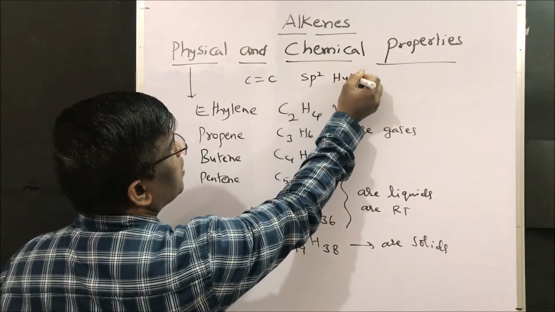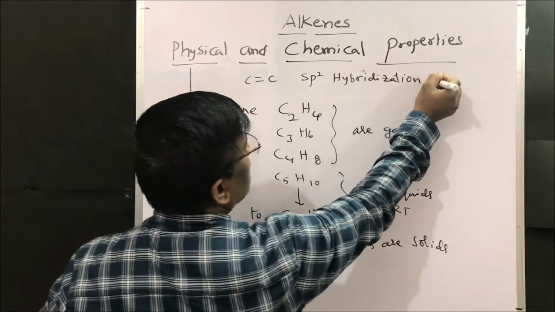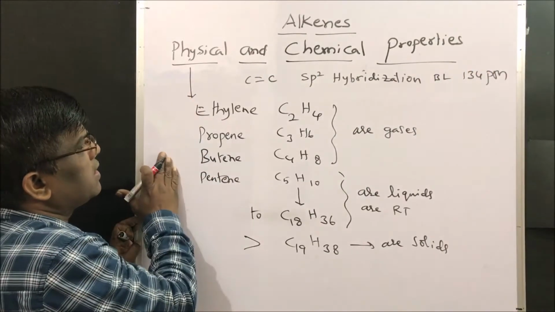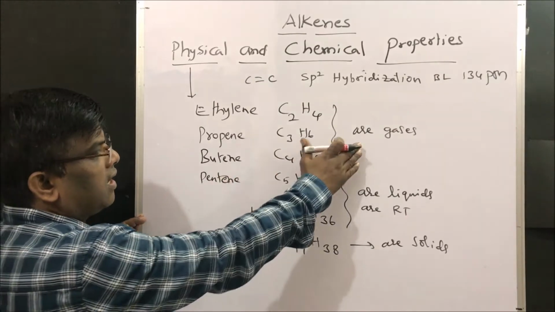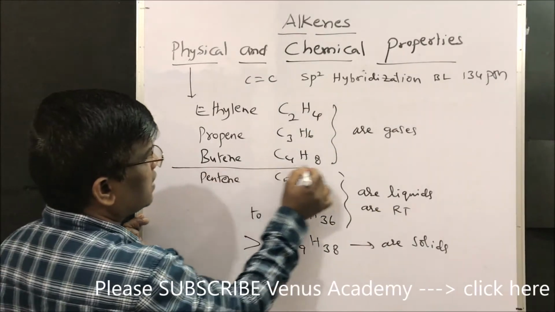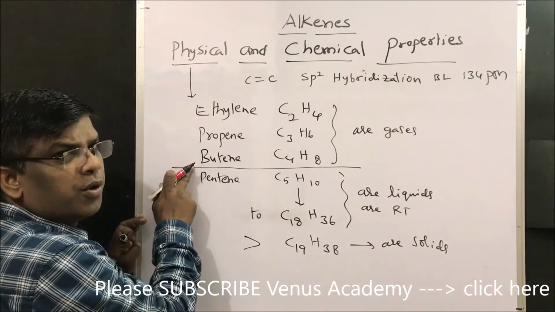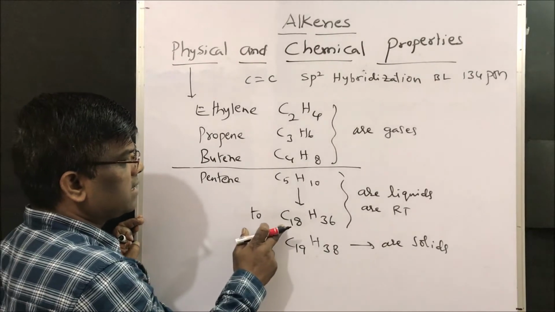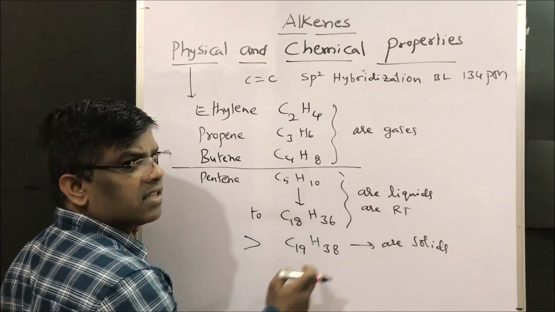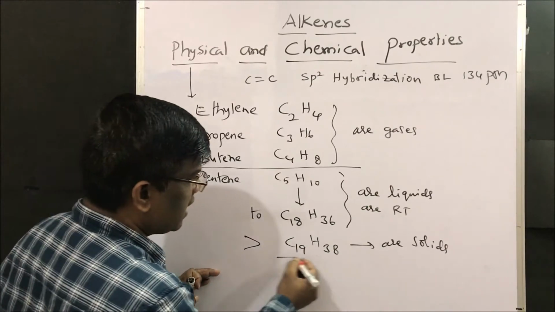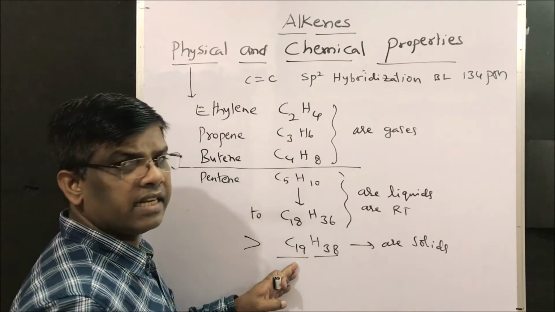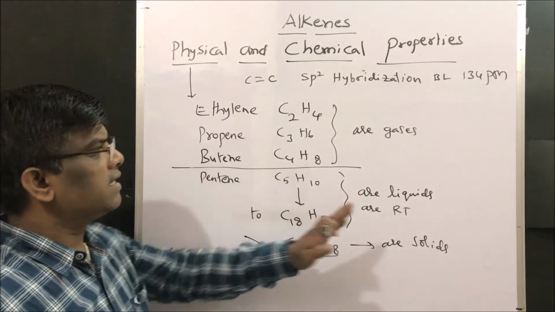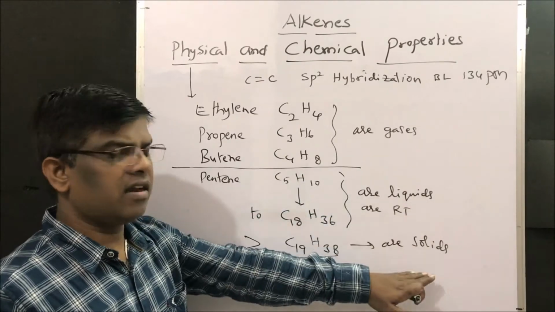What is hybridization? sp2 hybridization, and the bond length is about 134 picometers. Physical properties include whether they are gases, liquids or solids. The first three members, ethylene, propene and butene, are gases at room temperature, whereas pentene to C18H36 are liquids at room temperature. Then above C19, all are solids at room temperature. This is how alkenes exist in the form of gases, liquids and solids.